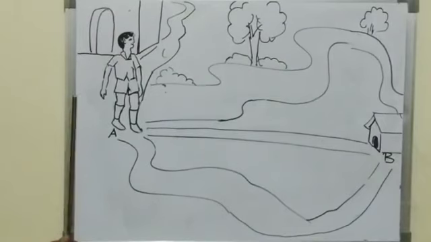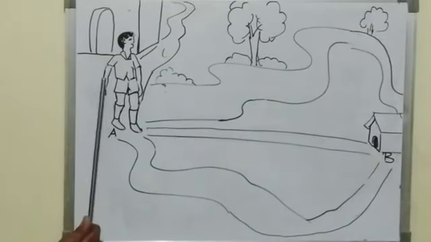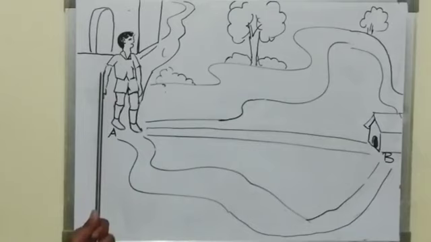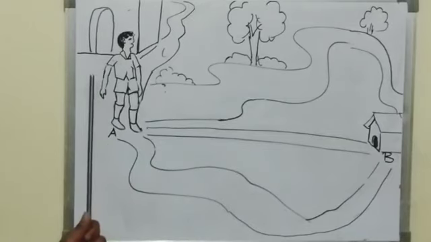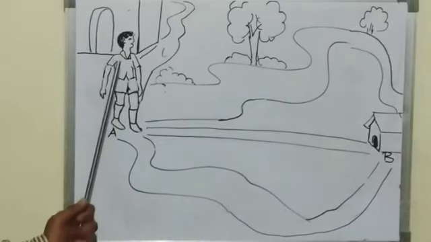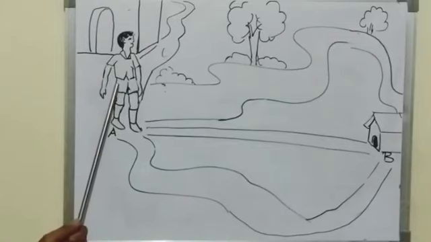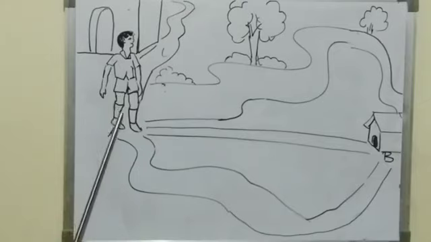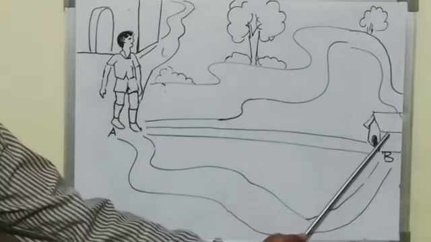Now see the picture on the blackboard. So this is a boy. After school, he has to go back to his house.